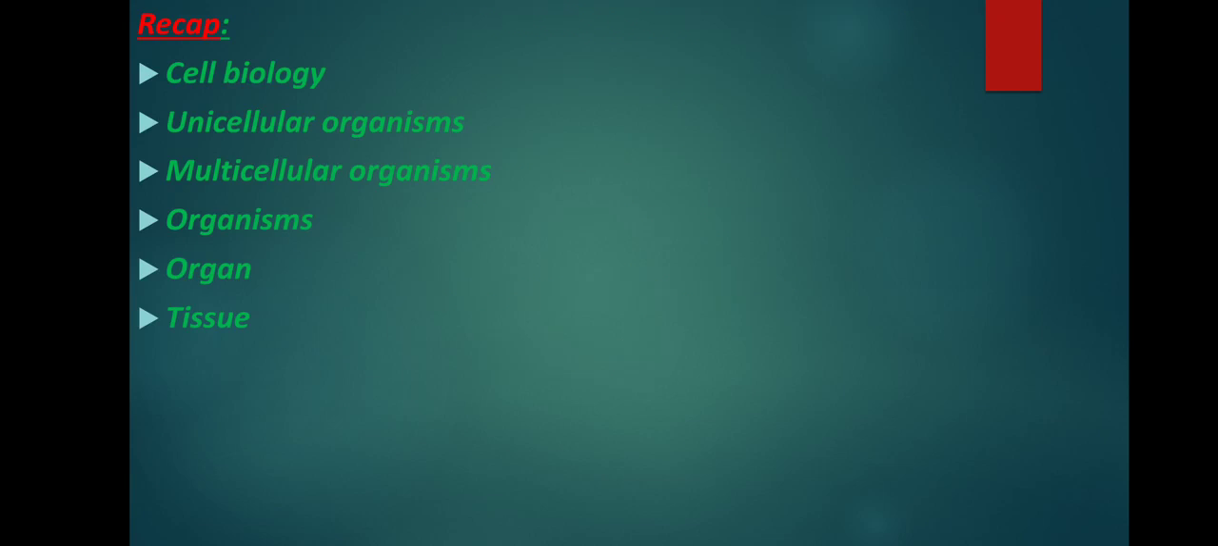In the previous section, we saw about cell biology. What is meant by cell biology? The study of the cell is called cell biology. Next one, unicellular organism. Some single organisms are made up of only one cell. They are called unicellular organisms, which can be seen with the help of a microscope. There are many single-celled microscopic organisms.